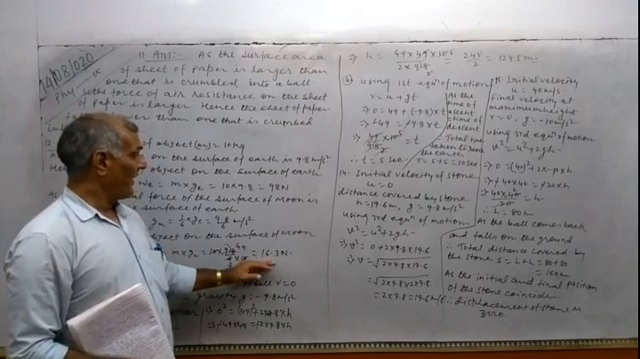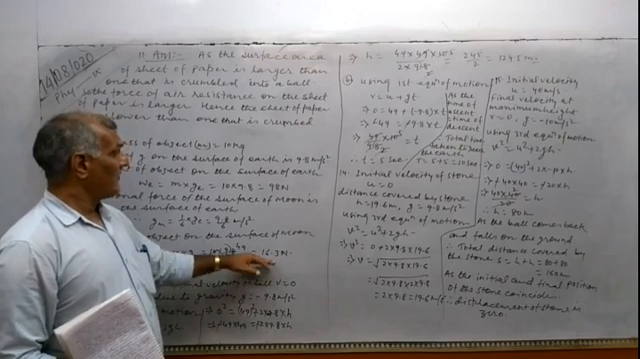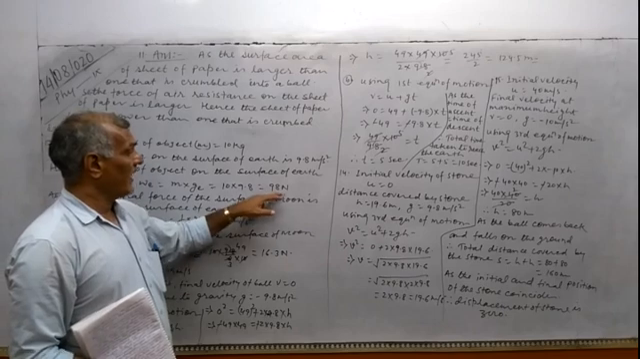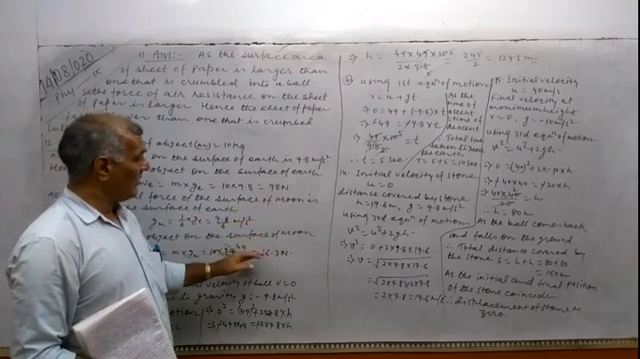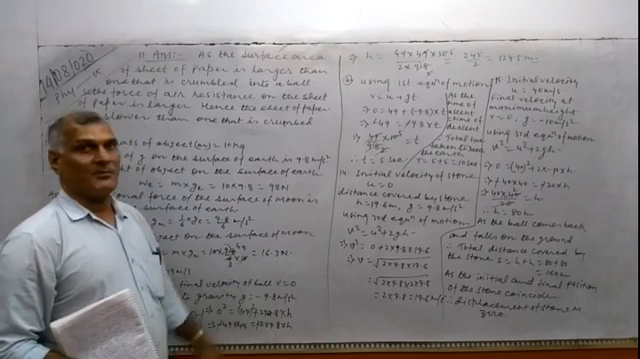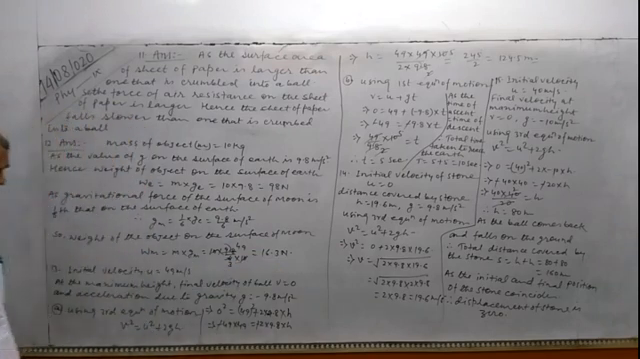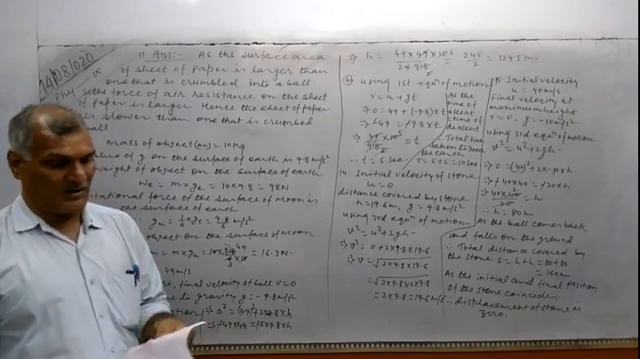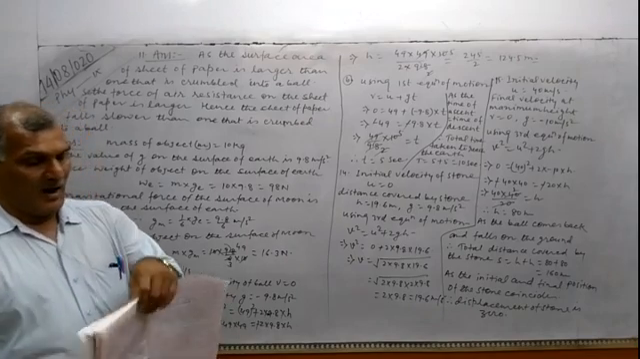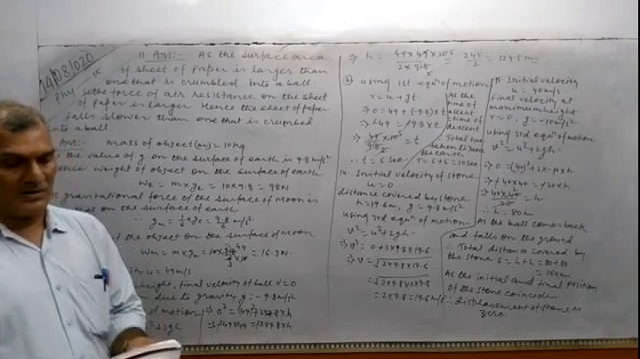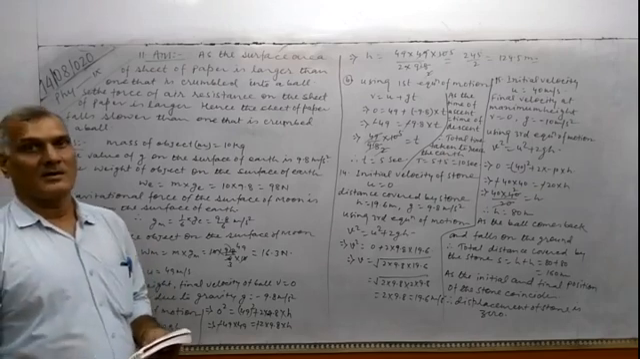So the weight of the body having mass 10 kg on the surface of the earth will be 98 Newton, and on the surface of the moon its weight will be 16.3 Newton only. And now question number 13 we are going to discuss. In question number 13 it is asked that a ball is thrown vertically upward with a velocity of 49 meter per second.